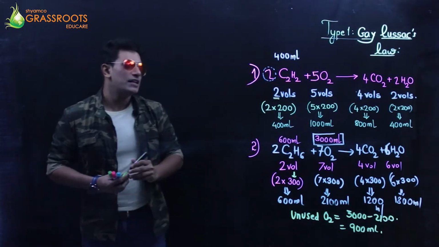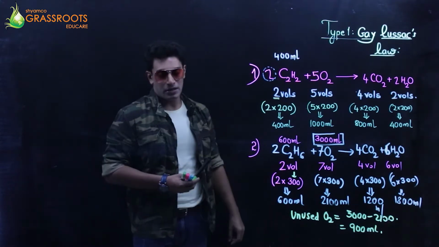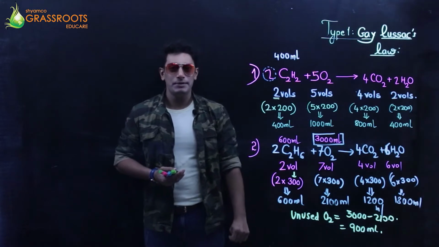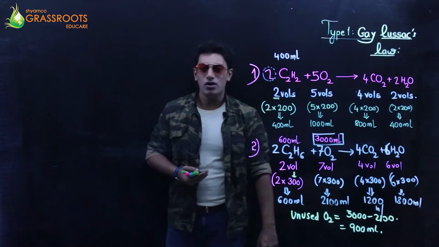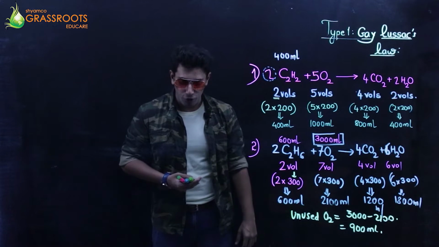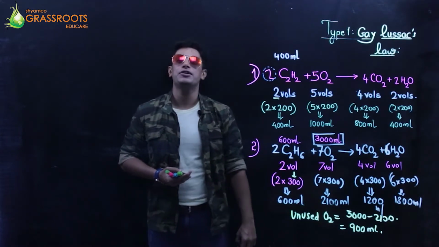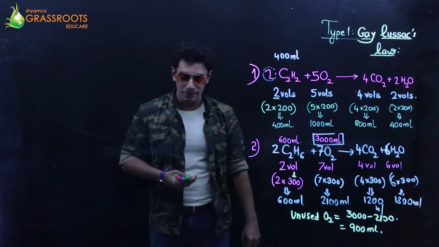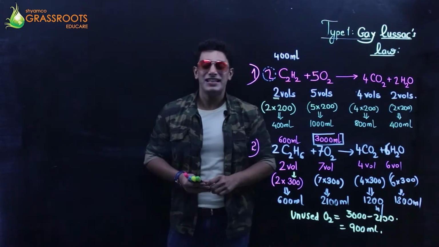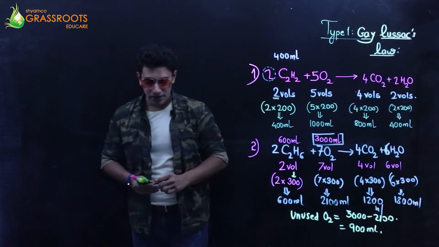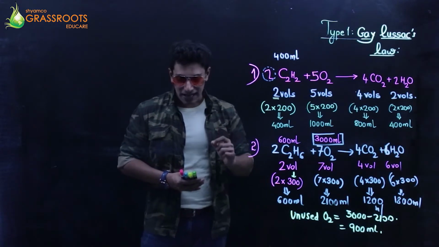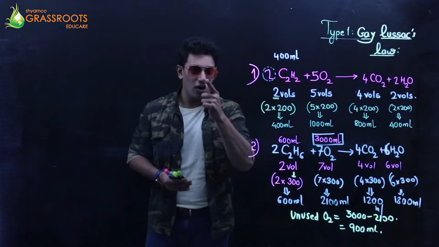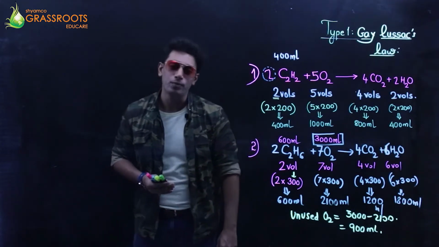Perfect. Right. Let's go with my third numerical. The nice one this is. A mixture of 10 centimeter cube of carbon monoxide, 60 centimeter cube of hydrogen and 25 centimeter cube of methane are mixed with 750 centimeter cube of air containing 20% of oxygen, and it is ignited. Calculate the composition of the resulting mixture on cooling. Underline the word on cooling, at room temperature.